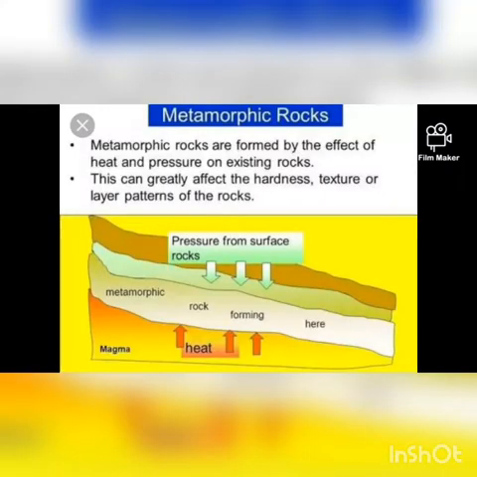With the help of this image, you can understand the formation of metamorphic rock. Metamorphic rocks are formed by the effect of heat and pressure on existing rocks. This can greatly affect the hardness, texture and layer patterns of the rocks.